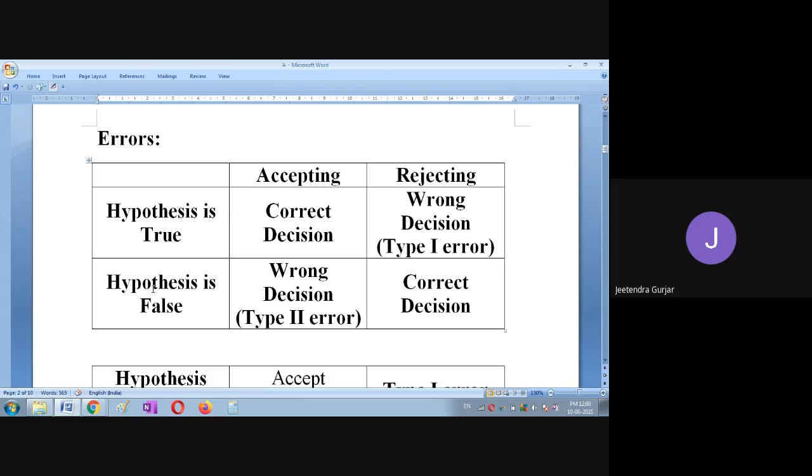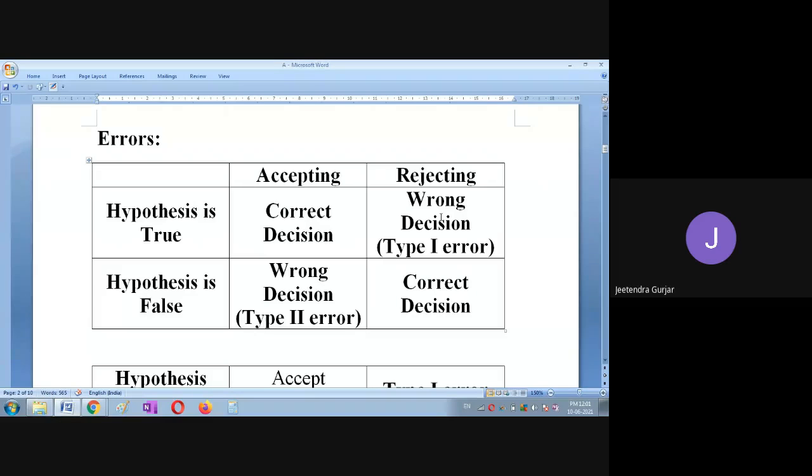Is it clear? Then if the hypothesis is false and you reject it, then it is a correct decision that all students may not get out of out marks. So this is a simple idea about accepting and rejecting. If the hypothesis is true and you accept it, that is a correct decision. It is true, but you reject it, then it is a wrong decision.